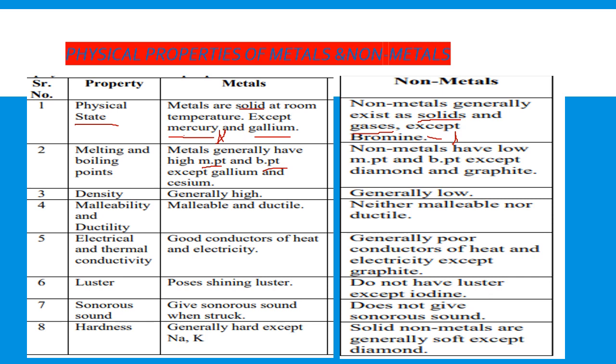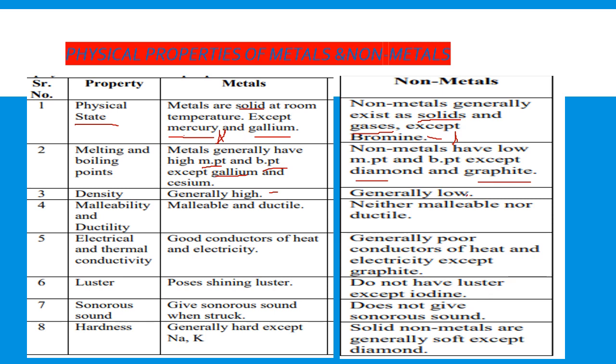The exception of metal which has low melting point, that is gallium and cesium, whereas non-metals which have high melting points are diamond and graphite. Next physical property, that is density. Density means mass per unit volume. So metals have very high density, whereas non-metals they have low density.